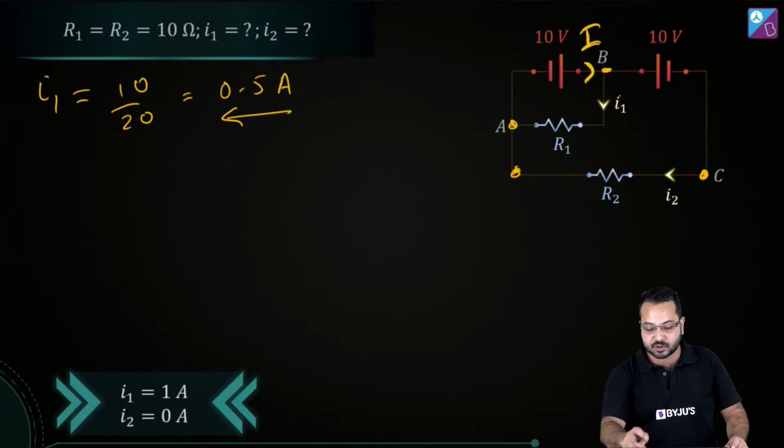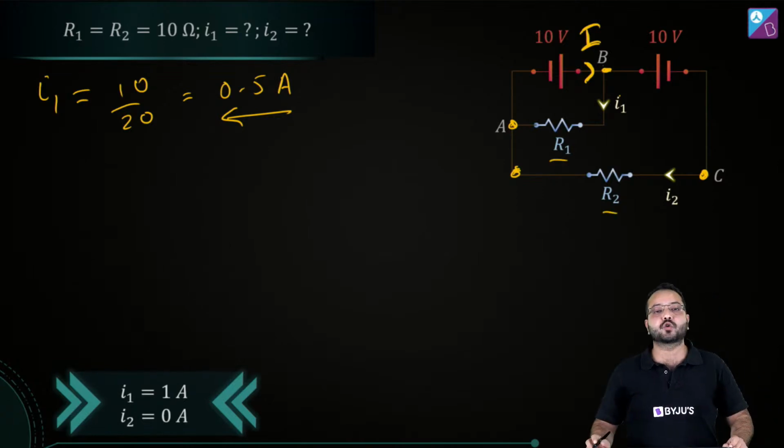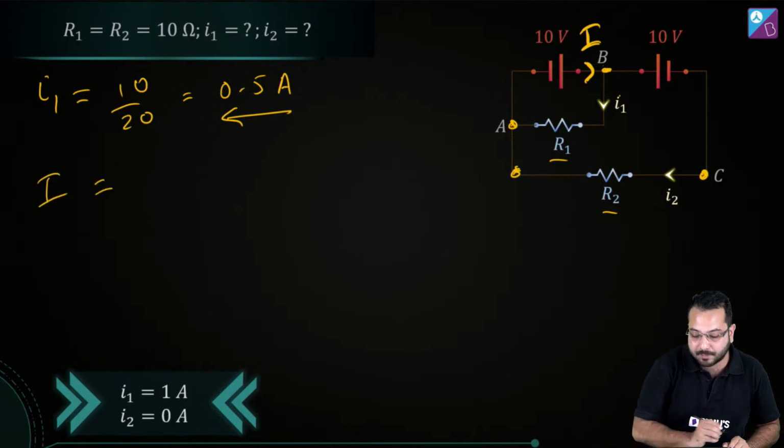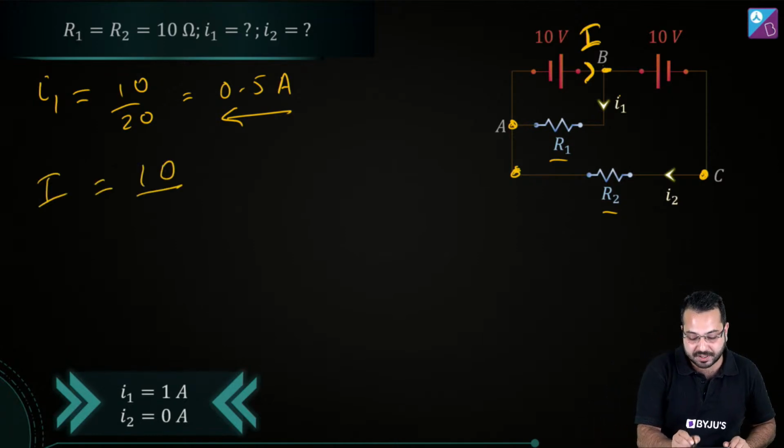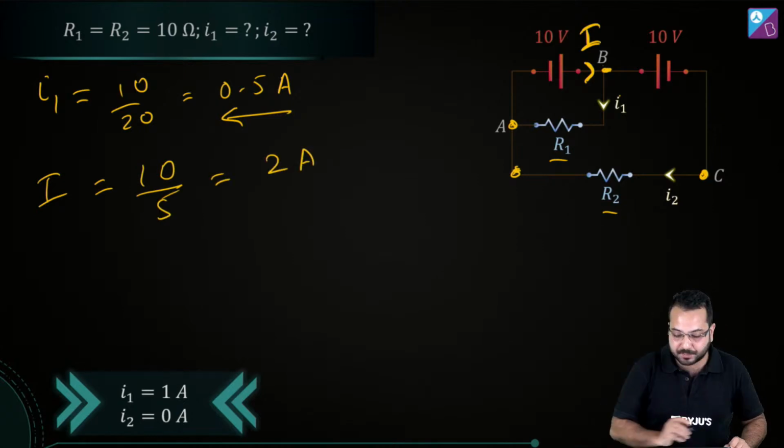So in parallel combination, what is going to happen? R1 and R2, this is going to become 10 ohm and 10 ohm, which is going to give me 5 ohm. Is that correct? So this current through the battery is going to become 10 divided by 5. So that is going to give me 2 ampere.